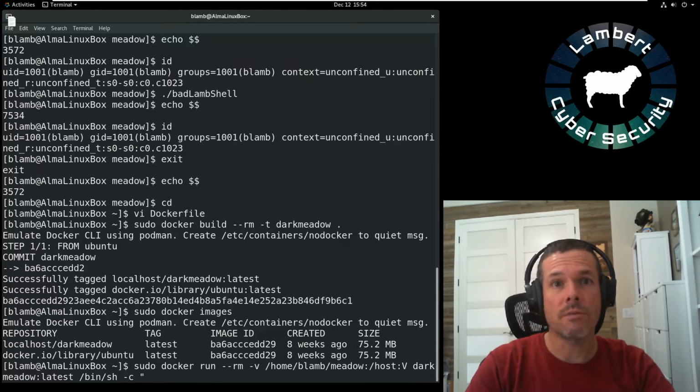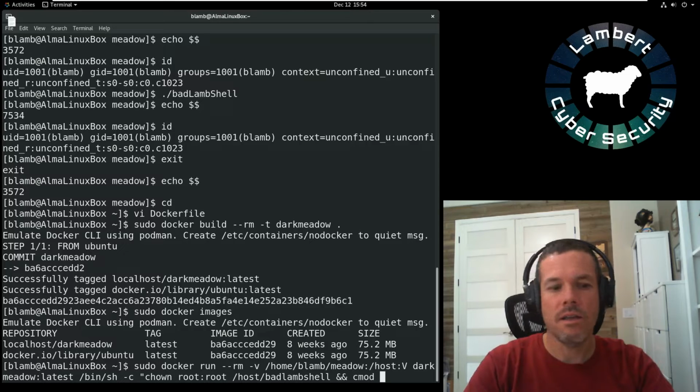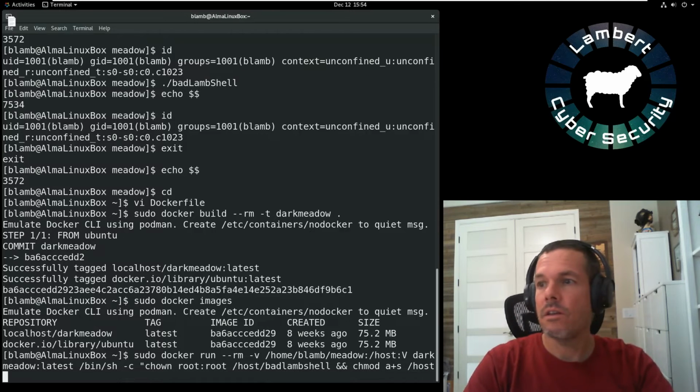because I wanted to run some commands for me inside the container. I want it to change the ownership to root of that executable that we made. If that works, I want it to chmod u+s. I want it to set the UID bit is what that says. /host/ that executable.